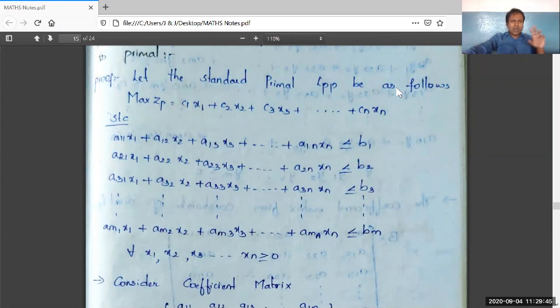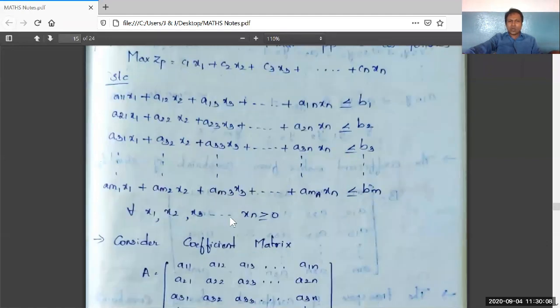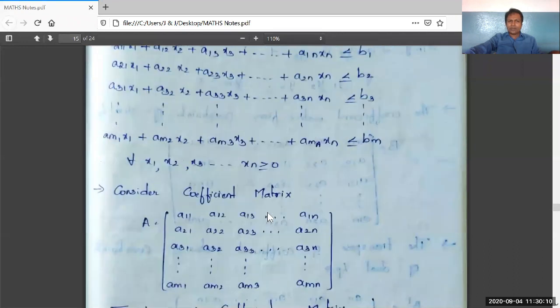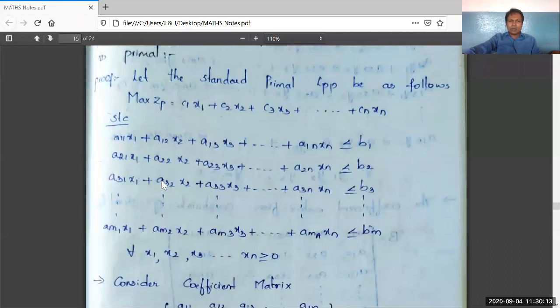Just take only one primal LPP, that is max ZP, containing all less than or equal to symbols, for every x1, x2, so on up to xn greater than or equal to 0. Have a glance. That is the primal LPP.